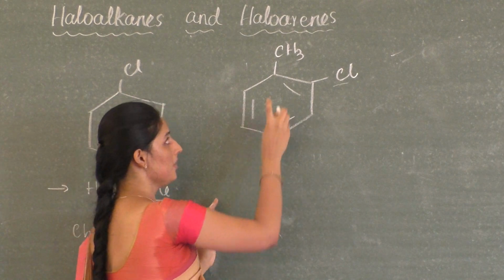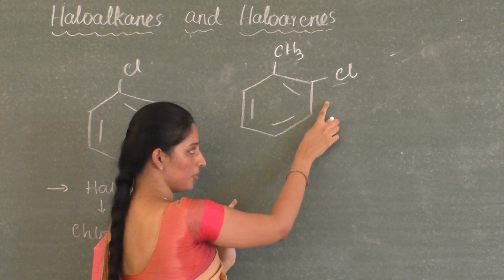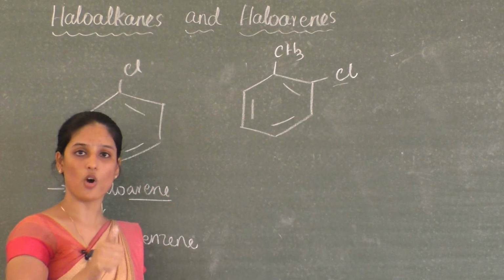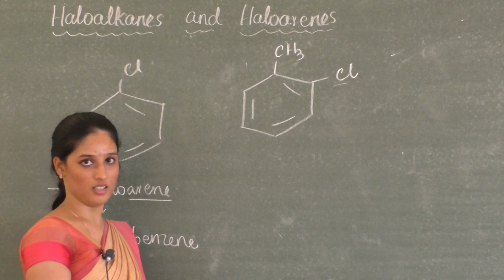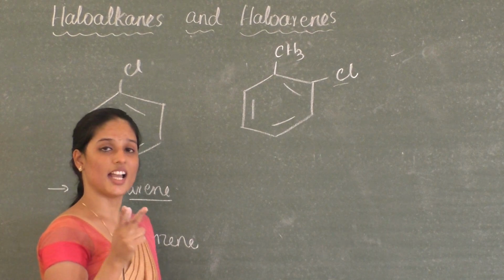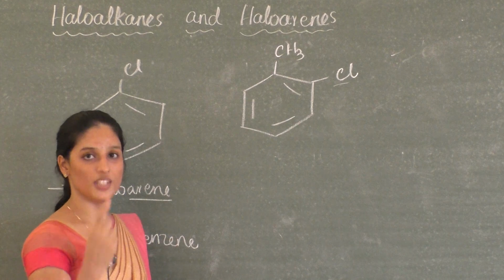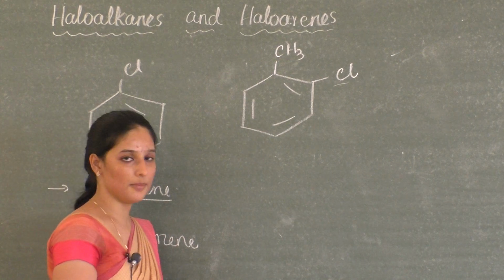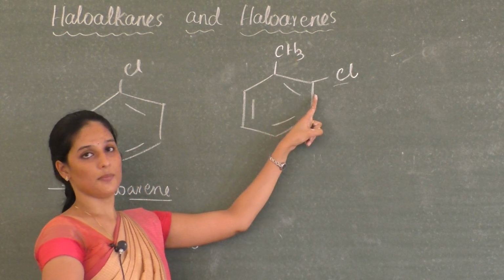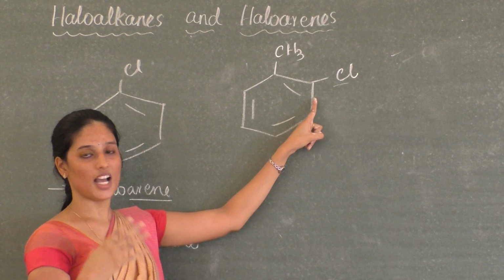In the common name, the positions of substituent groups are written as ortho, meta and para, while in the IUPAC system, the positions are written in terms of numbers.